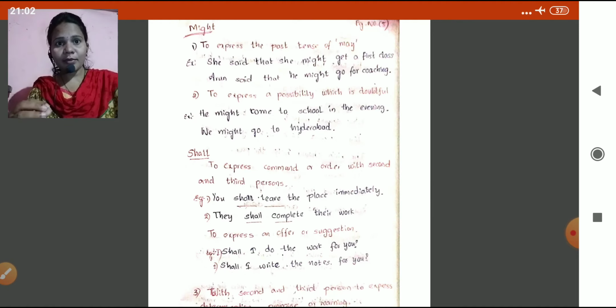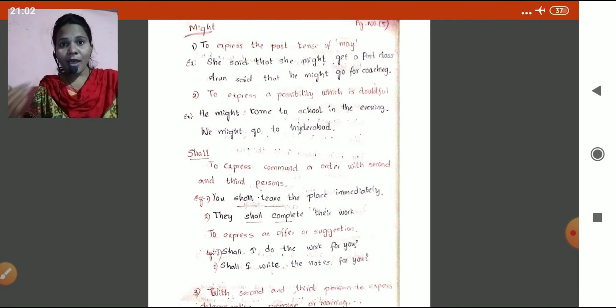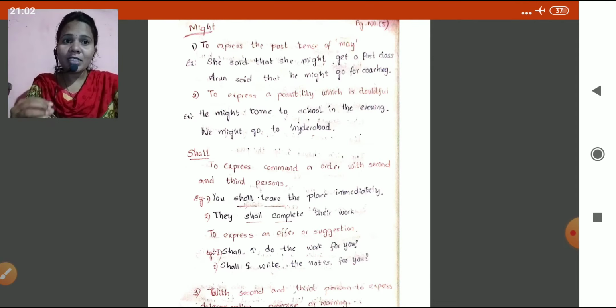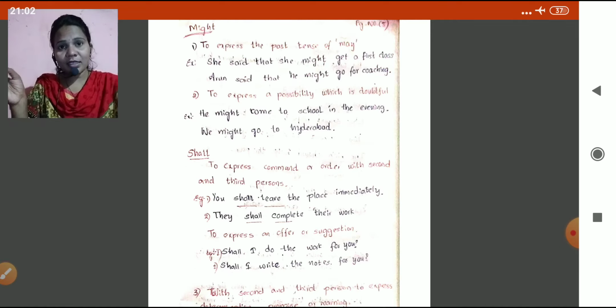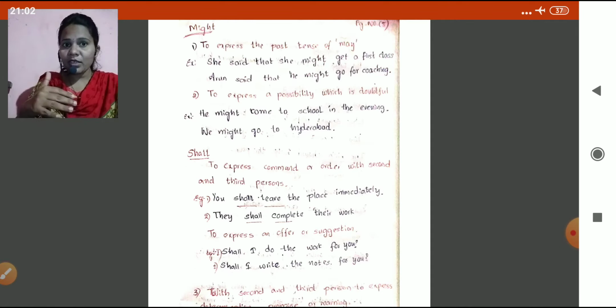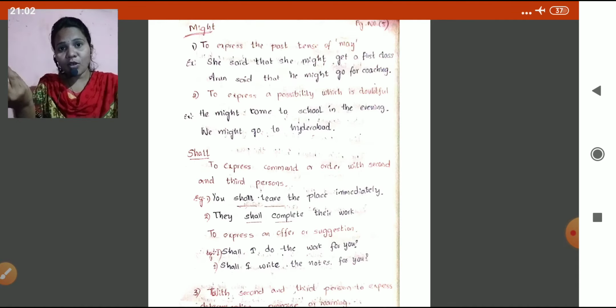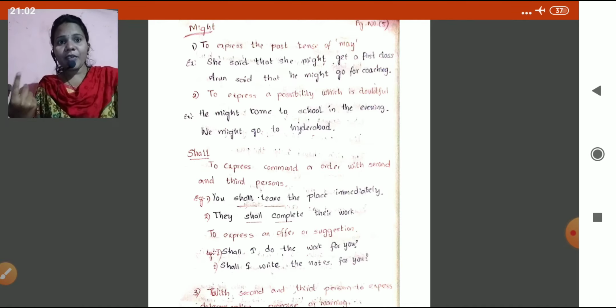Now we are going to the past form of may: might. To express the past tense of may: she said that she might get a first class. It is indirect speech. Arun said that he might go for coaching. To express possibility which is doubtful: he might come to school in the evening, but there is doubt. He may come or not. We might go to Hyderabad.